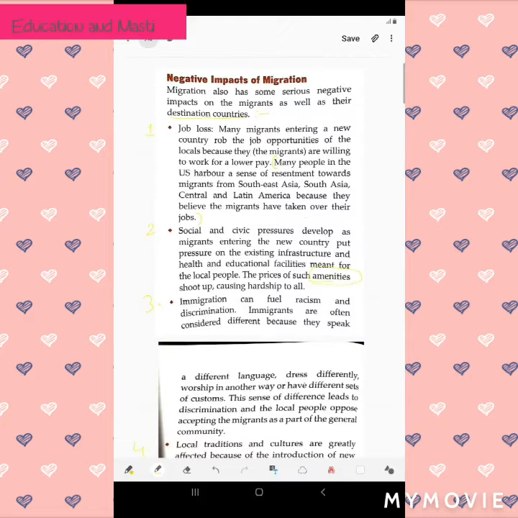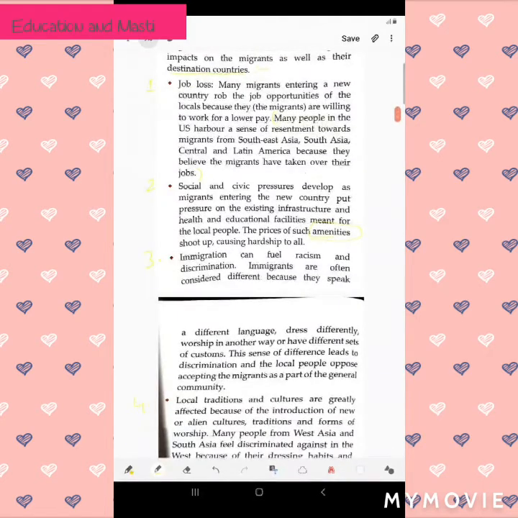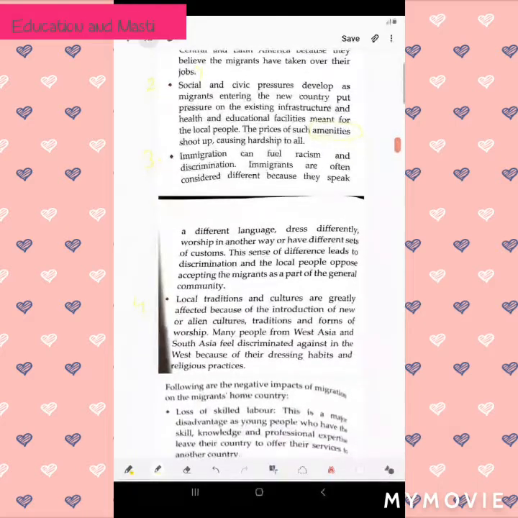Now third is that immigration can fuel racism and discrimination. If you go to a country where you are not from, people would sometimes not like, or sometimes laugh at, the culture and tradition or the language we speak or the dress we wear. Immigrants are often considered different because they speak a different language, dress differently, worship in another way, or have different sets of customs. This sense of difference leads to discrimination, and the local people oppose accepting the migrants as a part of the general community.